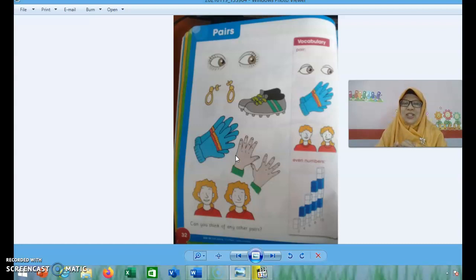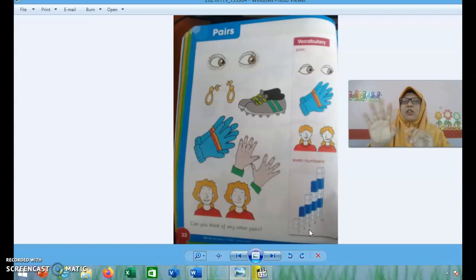Ya, sudah paham sampai sini? Nah, apa saja itu bilangan genap dalam matematika? Okay, even numbers are numbers 2, 4, 6, 8, 10, and etc., dan seterusnya.